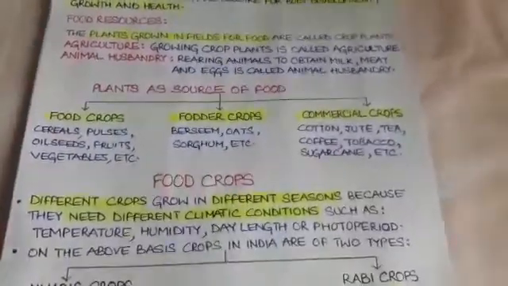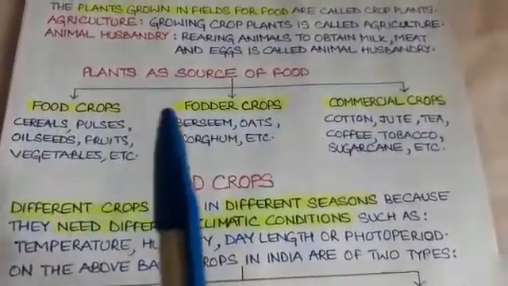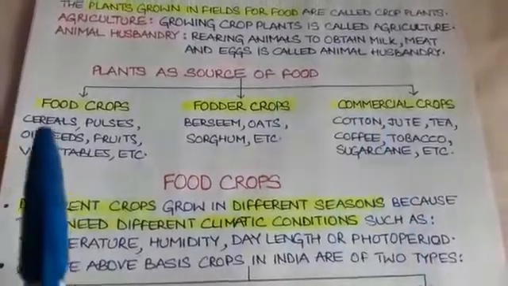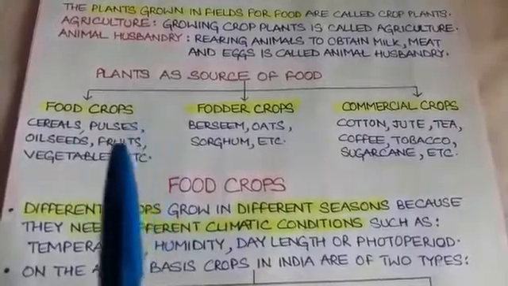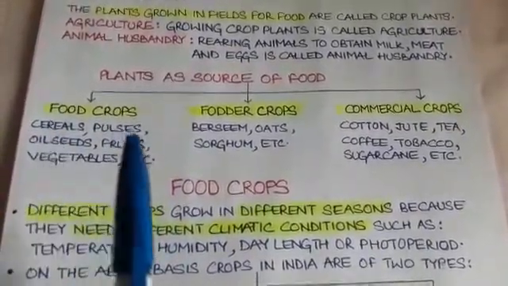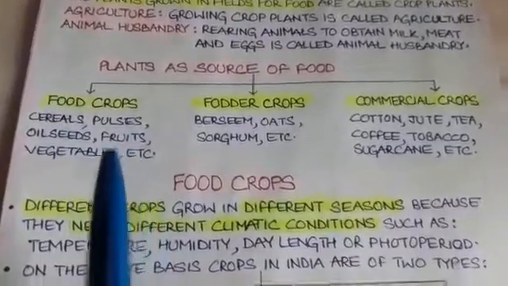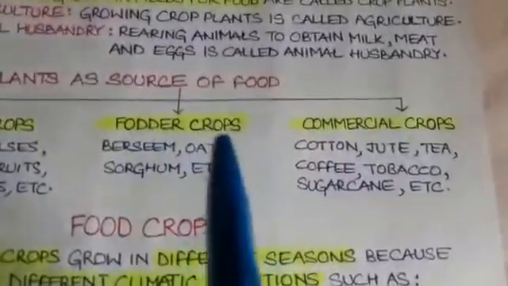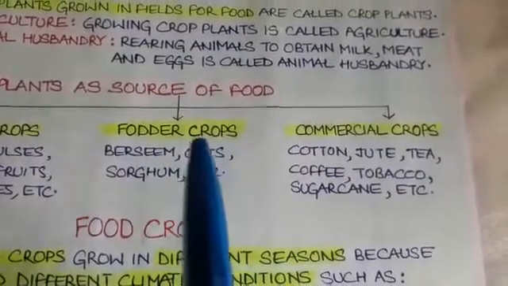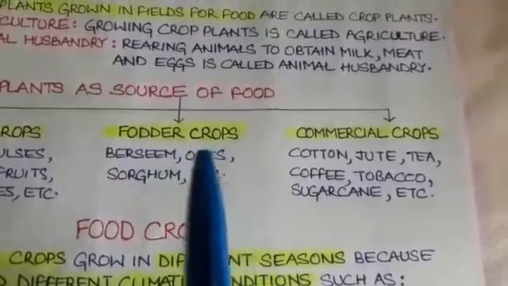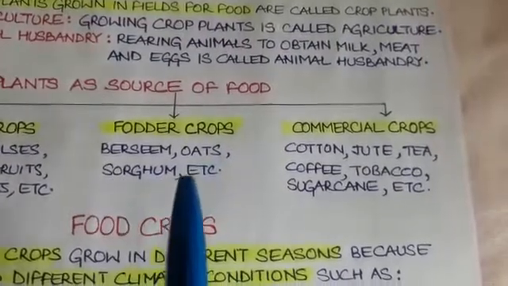Now, students, let's begin our discussion with plants as source of food. There are three types of crops. Number one, food crops, which are grown for food to humans like cereals, pulses, oil seeds, fruits, vegetables, etc. Number two, fodder crops. Fodder crops are the crops grown in the field for feeding farm animals. Some examples of fodder crops are barseem, oats, sorghum, etc.